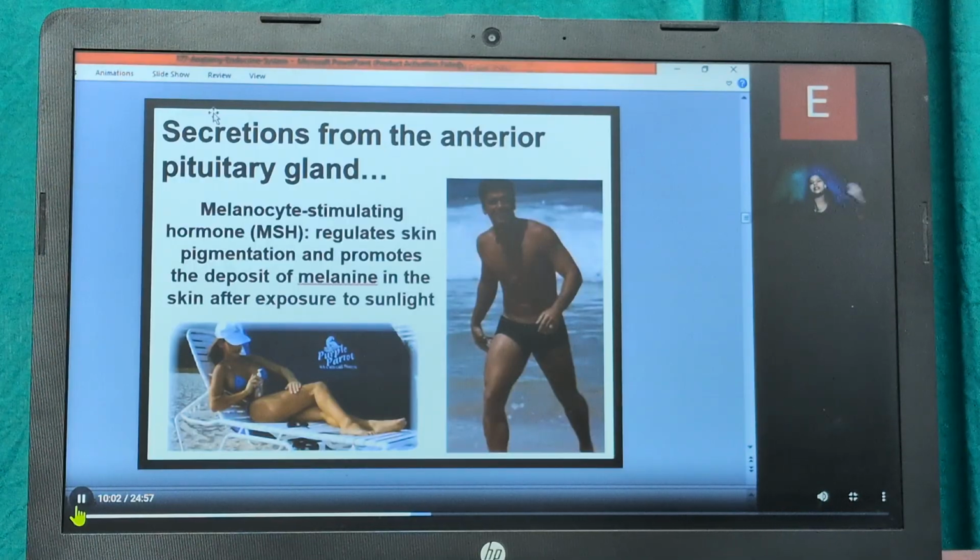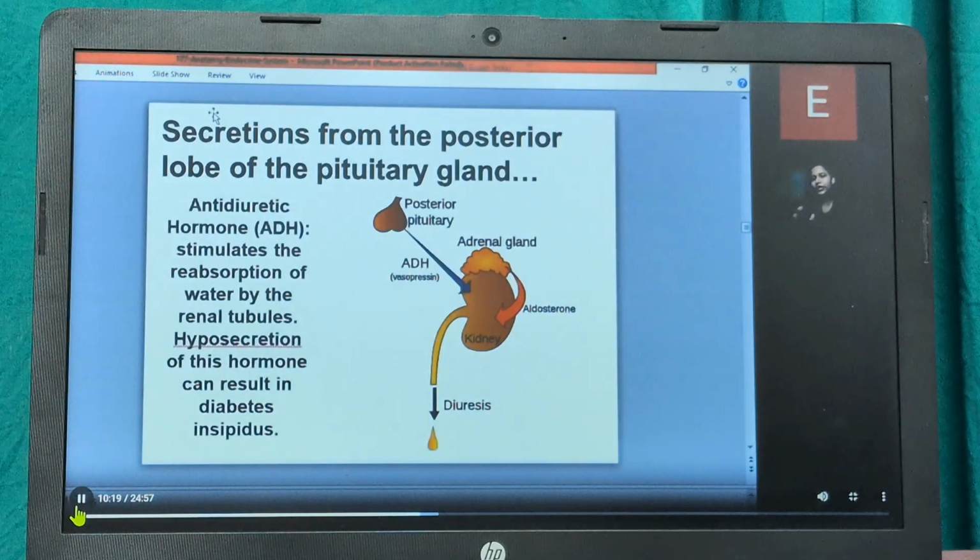Melanocytes are basically due to the melanin in the body. It regulates the skin's pigmentation and promotes the deposit of the melanin in the skin after exposure to the sunlight. Now coming on to the secretions from the posterior lobe of the pituitary gland.